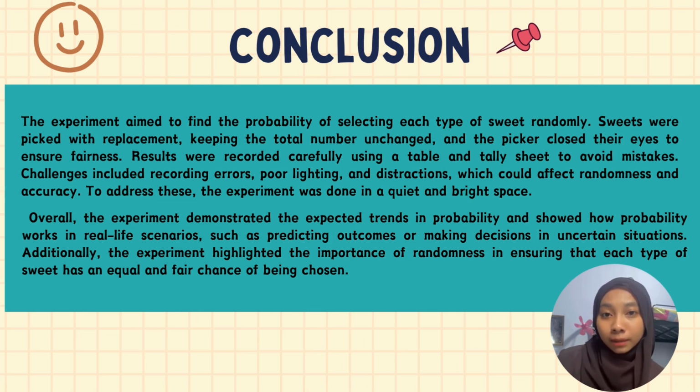Overall, the experiment demonstrated the expected trends in probability and shows how probability works in real-life scenarios such as predicting outcomes or making decisions in uncertain situations. Additionally, the experiment highlights the importance of randomness in ensuring that each type of sweet has an equal and fair chance of being chosen.